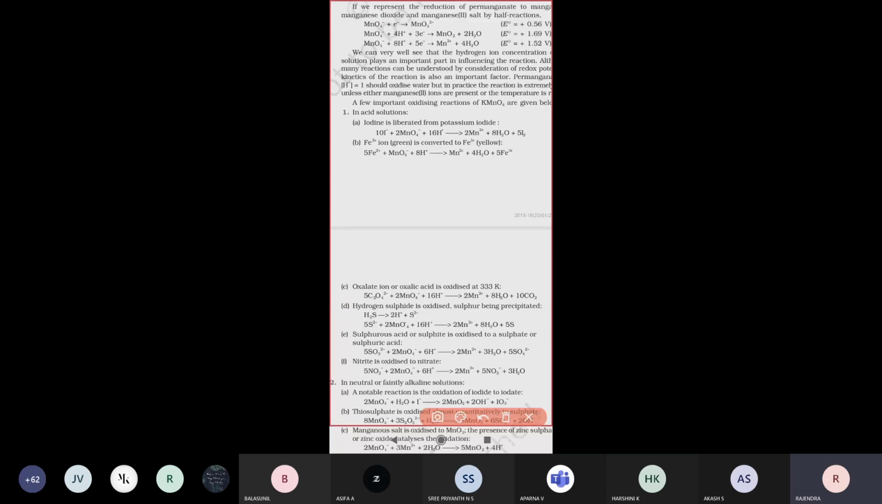In acidic solution, how is iodide converted into potassium iodide? How is Fe2 plus ion converted into Fe3 plus ion? Next, how is oxalate ion converted into oxalic acid, oxidized to carbon dioxide? Next, hydrogen sulfide, how is it oxidized into sulfur? Next, sulfurous acid, how does it convert into sulfate ion? Nitrite ion, how is it oxidized into nitrate ion? Like that.